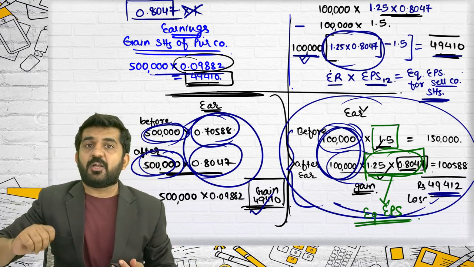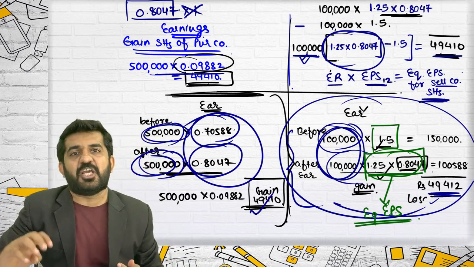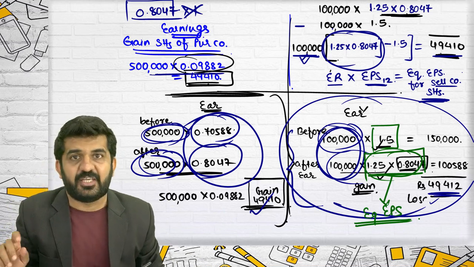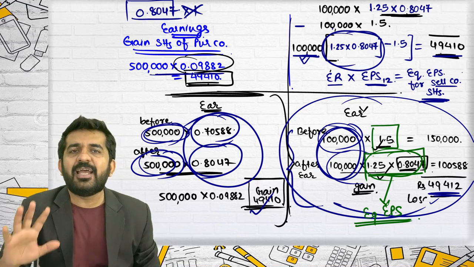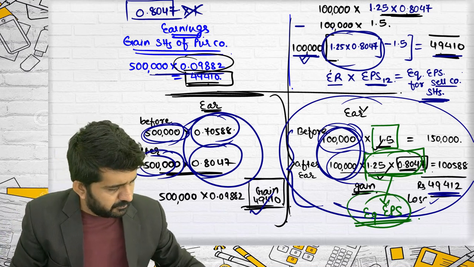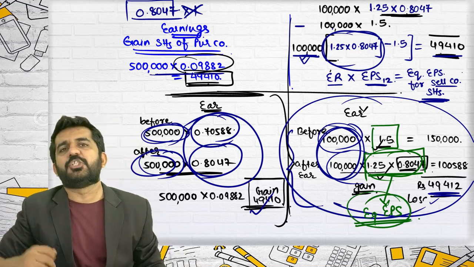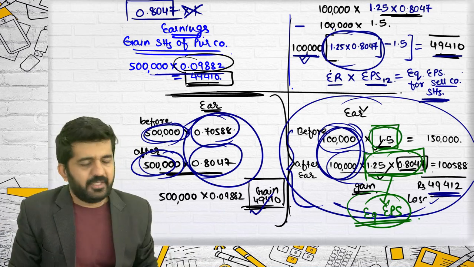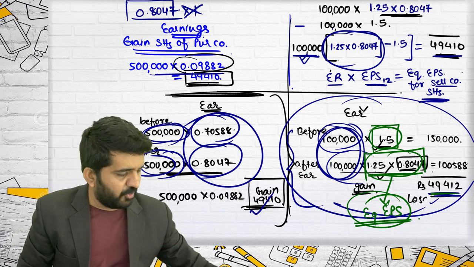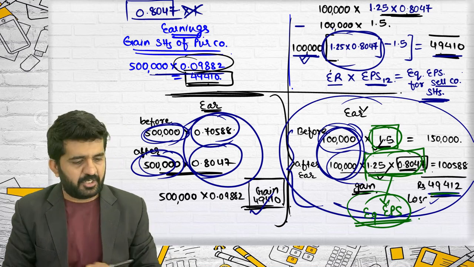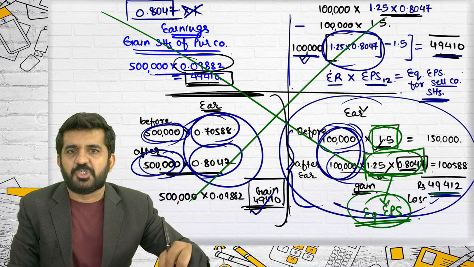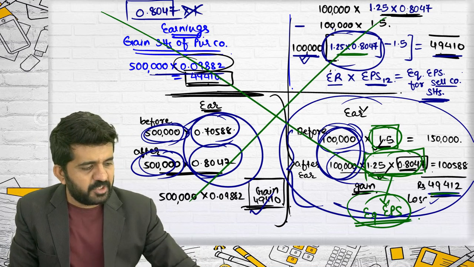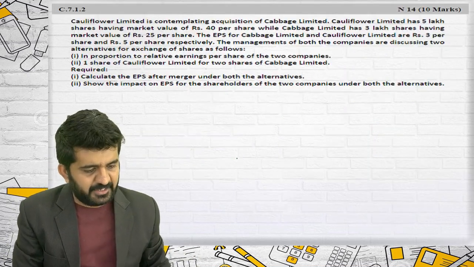So if you are comparing the EPS of selling company shareholders, not total earnings, then it is equivalent EPS which should be compared with old EPS. Then you will get the correct profit or loss of the selling company's shareholders. Of course, this was not asked in this particular question. I am just explaining what the meaning of equivalent EPS is.